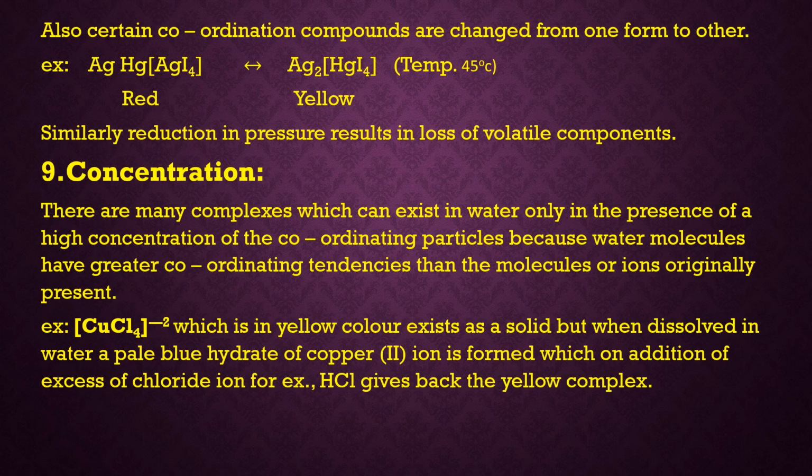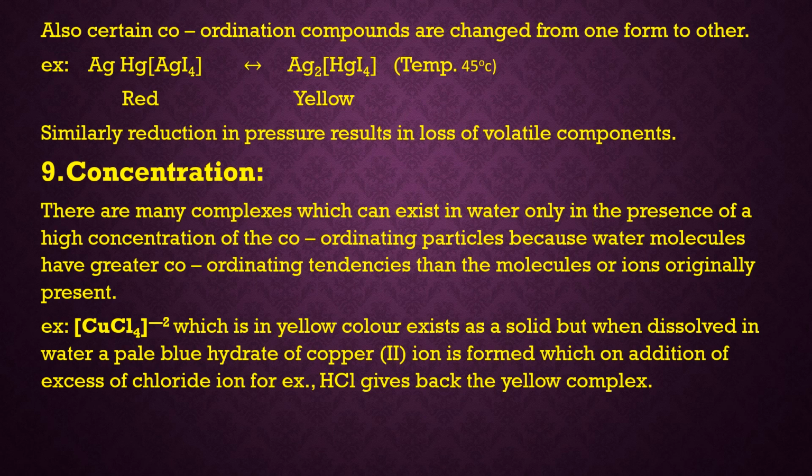Also, if you observe certain coordination compounds, they change from one form to another. That means they change their form. For example, Ag2HgI4, which is a red colored complex, turns into yellow colored Ag2HgI4. And at what temperature is it converted from red to yellow, students? When heated up to 45 degrees centigrade. Okay, so this is the effect of temperature on stability of complexes.